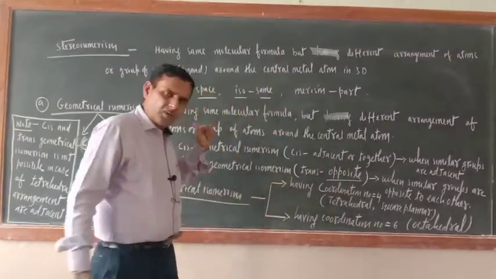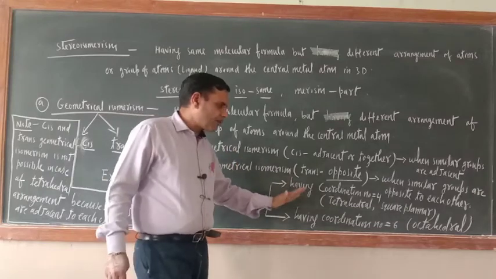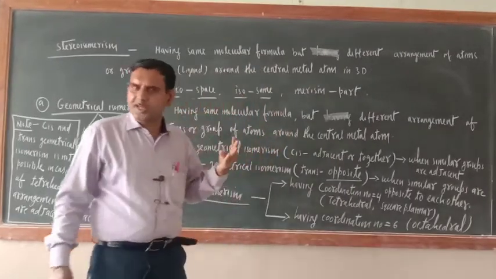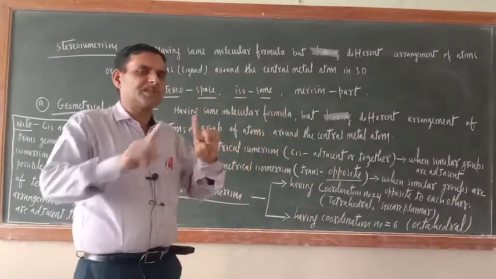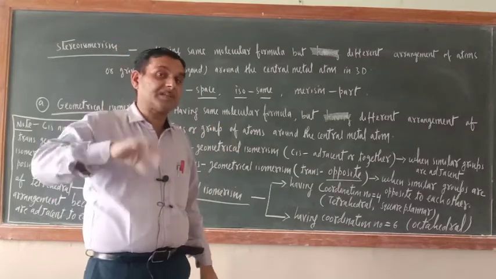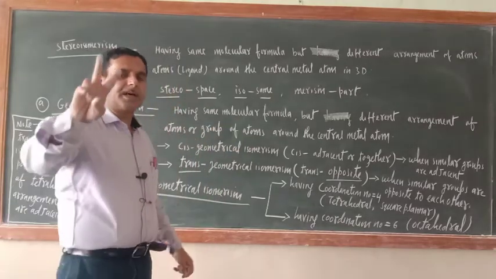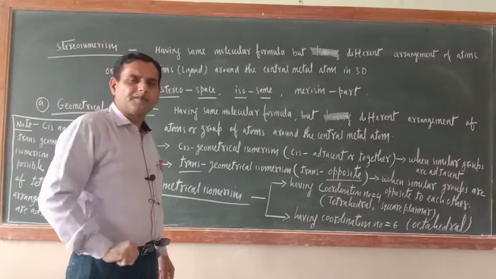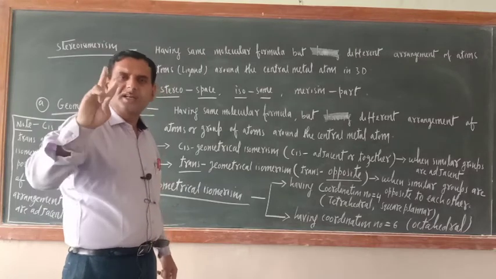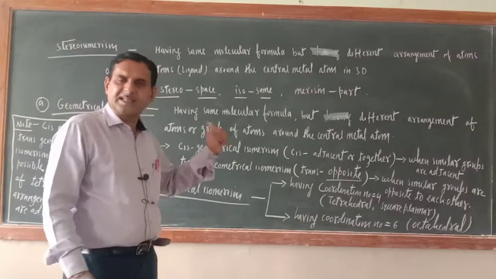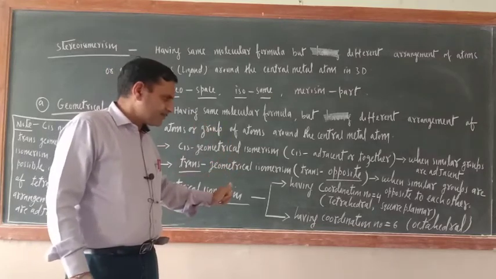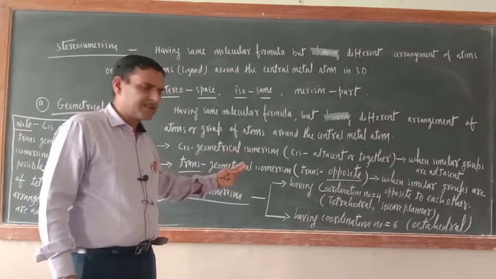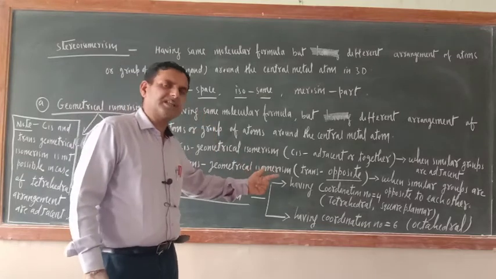The second one is the coordination compounds having coordination number 6, so octahedral geometry is possible. That means the coordination compounds that show geometrical isomerism can be categorized into 2 categories. Number 1 has coordination number 4. If coordination number 4 is there, then 2 arrangements are possible, tetrahedral and square planar. If coordination number is 6, then one type of geometry is possible, that is octahedral.